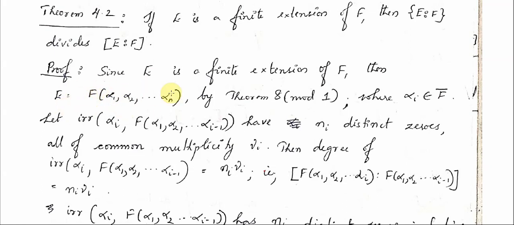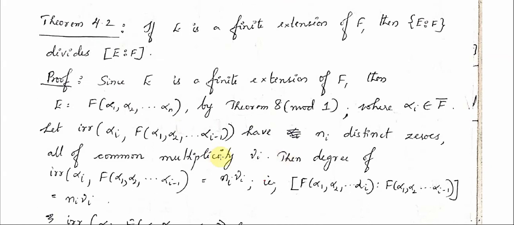We had discussed this theory in theorem 8 of module 1. So if E is a finite extension of F, then E can be written as F of alpha 1, alpha 2, etc., alpha n, where alpha i are elements of F closure. In particular, alpha i will be elements of E also. Now let the irreducible polynomial of alpha i over F of alpha 1, alpha 2, etc., alpha i minus 1 have n i distinct zeros, each of multiplicity mu i.